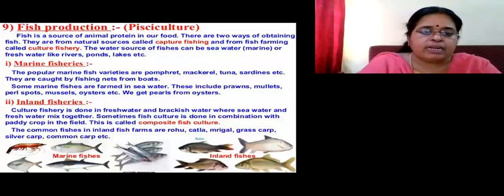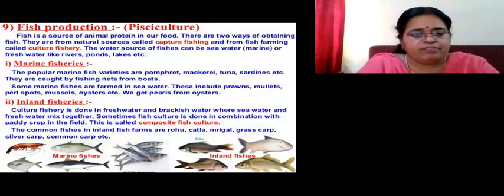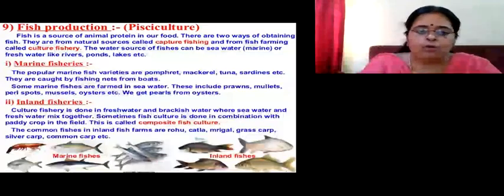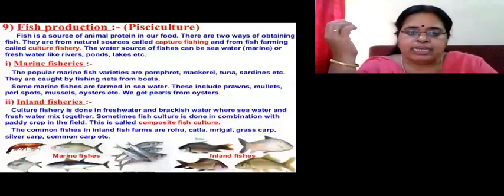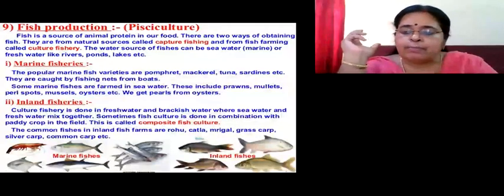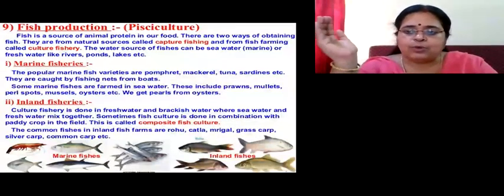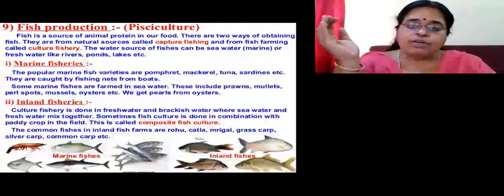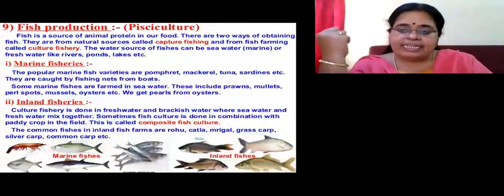Now we go over to marine fishery. The popular marine fishes, that means sea fishes, are pomfret, mackerel, tuna, sardines, etc. How are they caught? They are caught by using fishing nets, by using boats. Now, how do the people know that there are fishes in one particular area of a river or sea? By the help of satellites, they know.